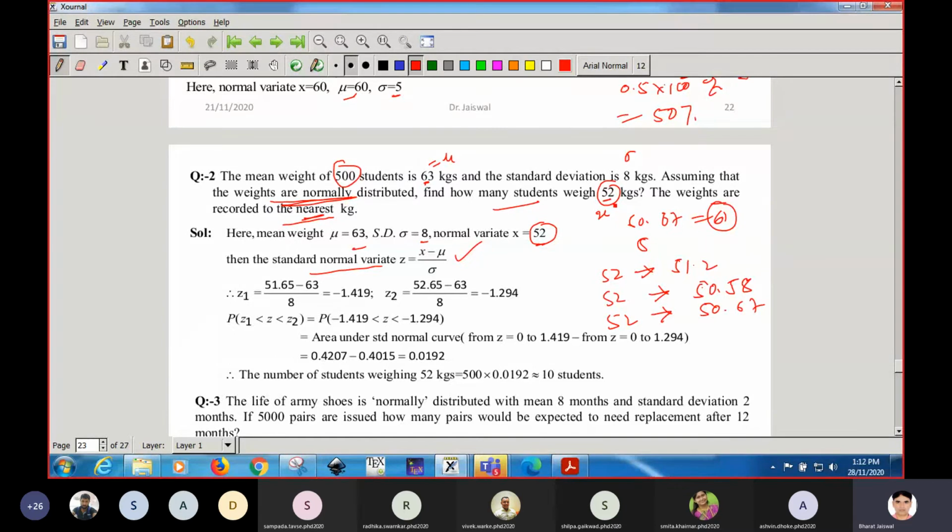So we have to take two values to calculate the area, a finite area. We should have two values of x. It is one value, but it is given as nearly recorded, meaning it is not exact. So we take values as per our wish, but the difference should not be large. So I have taken 51.65 as the first value for 52, that is x1. The second value I have taken more than this one.